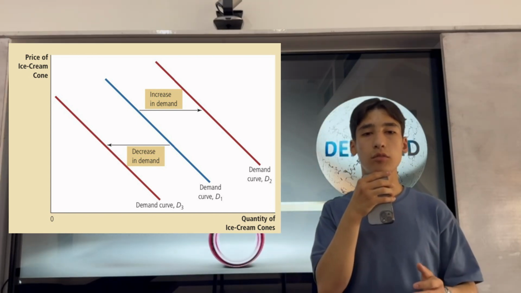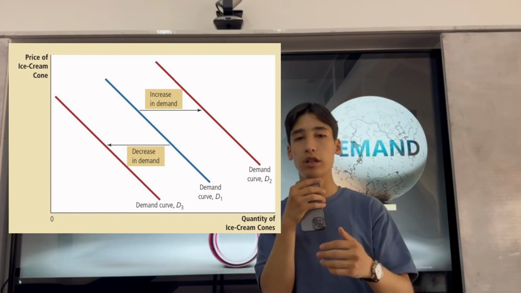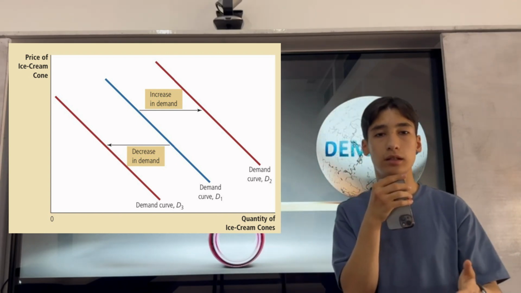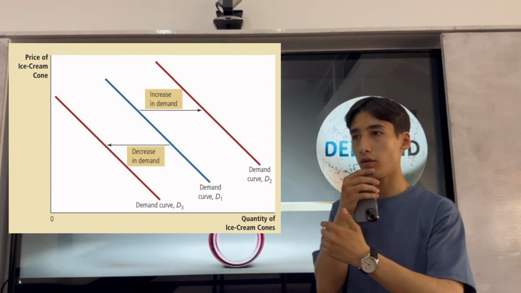The second shifter is the number of buyers. When the number of buyers is getting high, the quantity demanded is also getting high. That's why the demand curve will shift to the right. But if the number of buyers decreases, the demand curve will also decrease and go to the left.